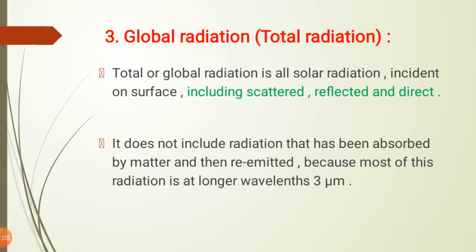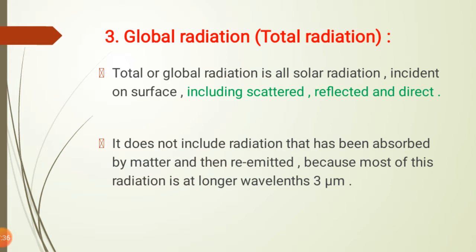Now the third one is the global radiation, that is the total radiation. Total or global radiation is all solar radiation incident on a surface, including scattered, reflected and direct. That means the total or global radiation is all solar radiation which is incident on the surface, including scattered, reflected or direct. These all are the global radiation.